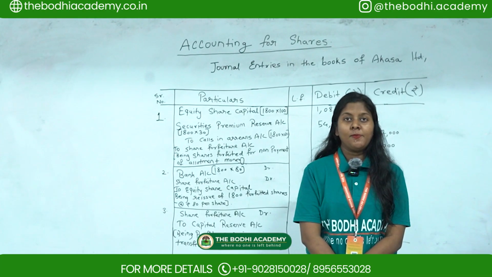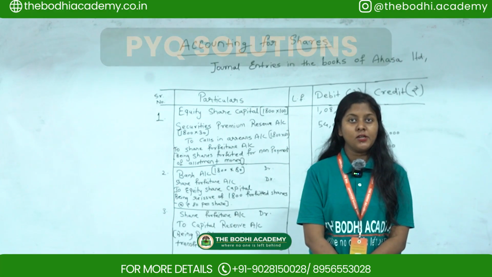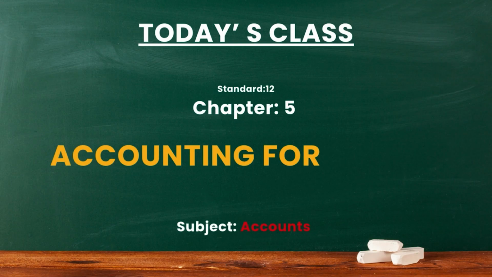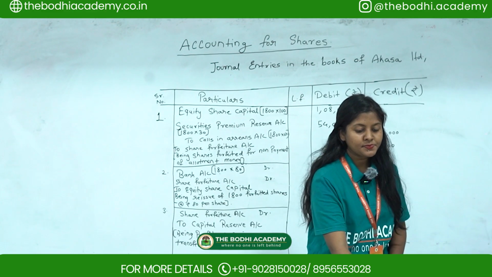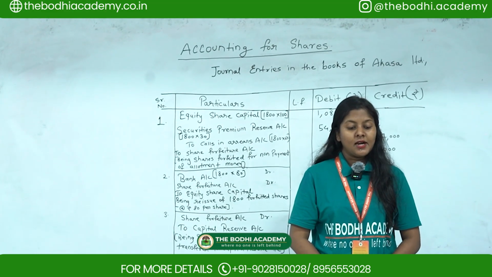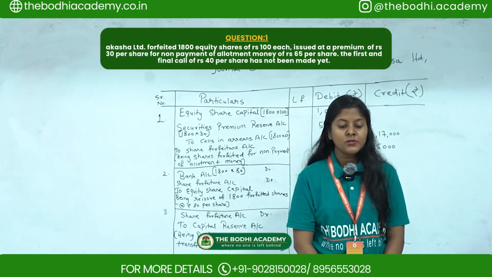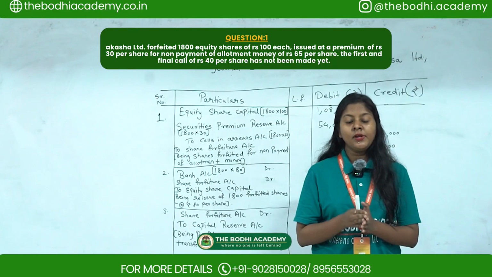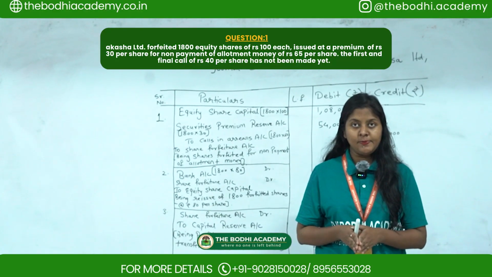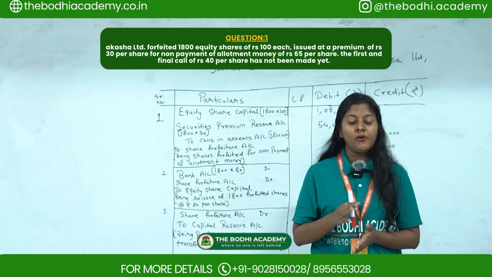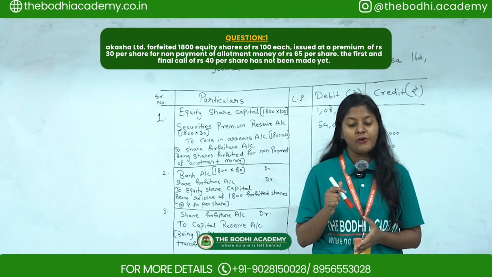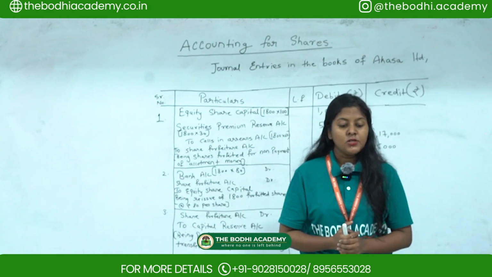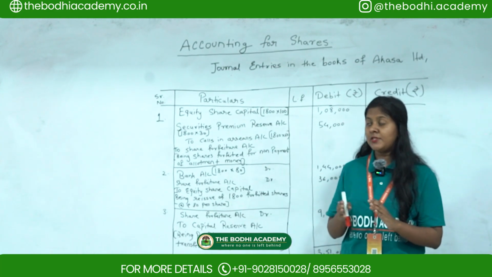Today we'll start with chapter 5 of standard 12 PYQ solution and the chapter is accounting for shares. Okay, so we'll start with the first question. The first question is Akasa Limited forfeited 1800 equity shares of rupees 100 each, issued at a premium of rupees 30 per share for non-payment of allotment money of rupees 65 per share. Now here it is including premium. Okay, so we'll solve the first part.